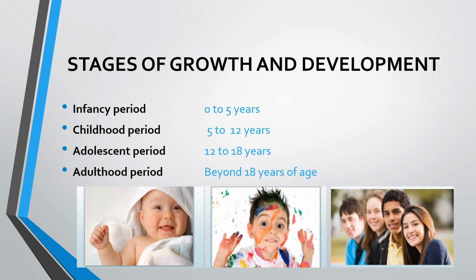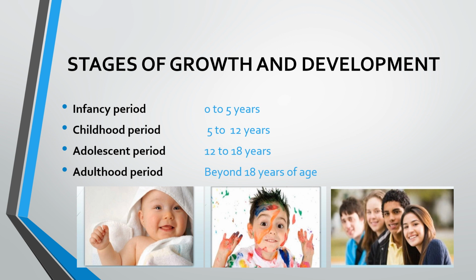Then this next period is the childhood period, which starts at the age of 5 years up to the age of 12 years. So it is the intervening period between infancy and adolescence. So this period starts at the age of 5 and ends at the age of 12 years. This stage of development plays very important role in the development of the personality of the individual.